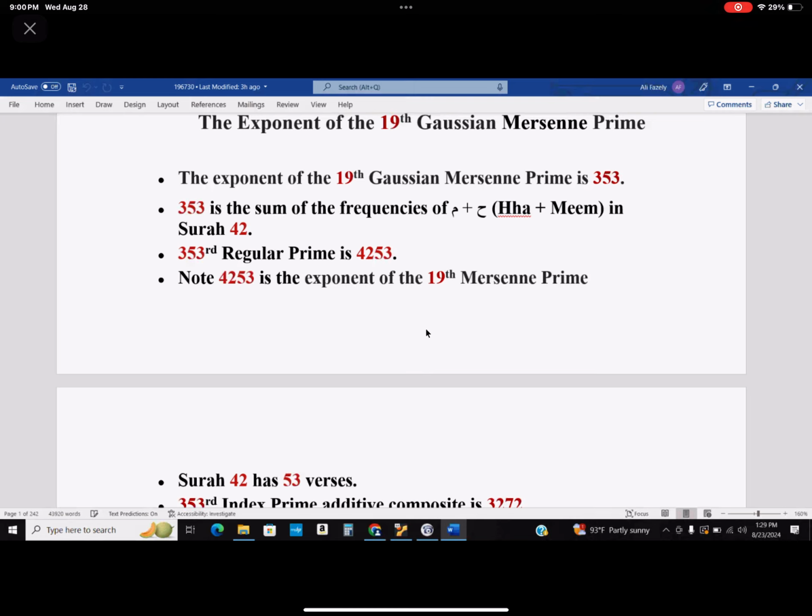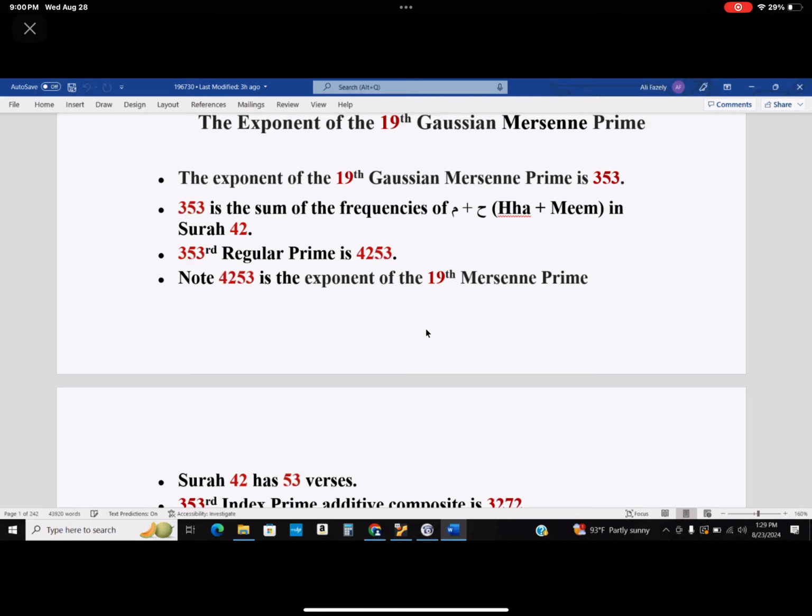Okay. So I did this for sort of a background and sort of a prerequisite to what I'm going to talk about today. And 353 is the index of prime additive composite 3272. So what is a prime additive composite?